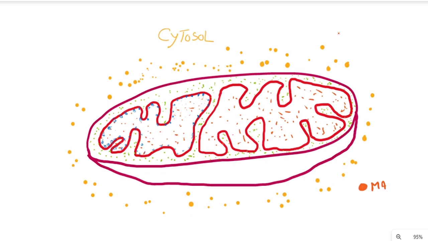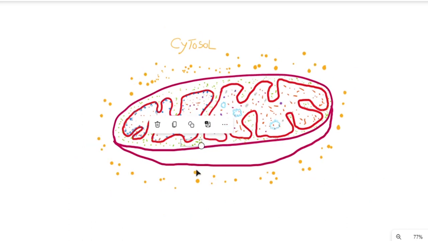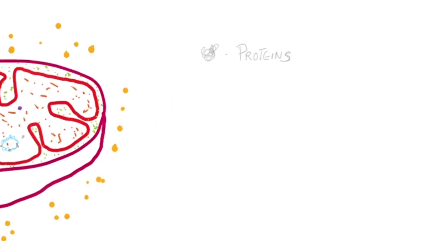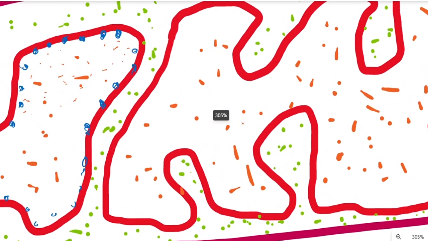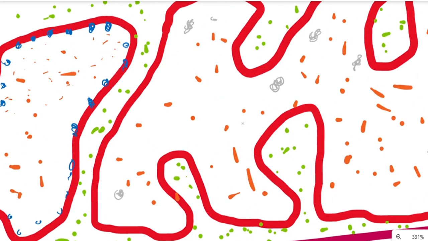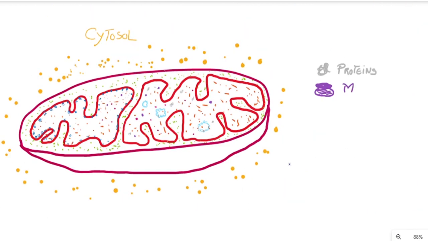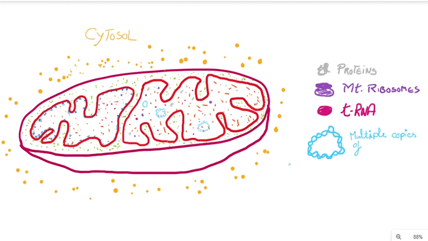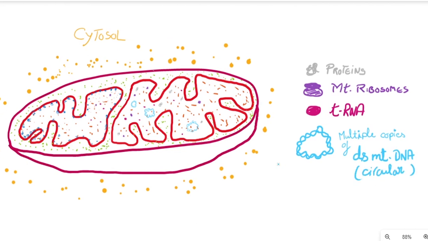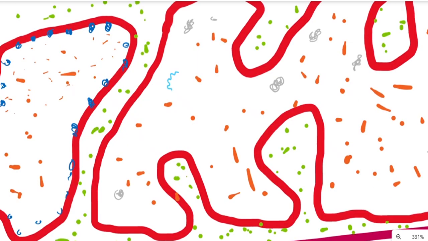This contains several things. Listing them in sequence, they are the proteins, as you can see in this picture. Secondly, there are mitochondrial ribosomes, and there are transfer RNAs, and beside all these, they contain multiple segments of circular double-stranded mitochondrial DNAs.